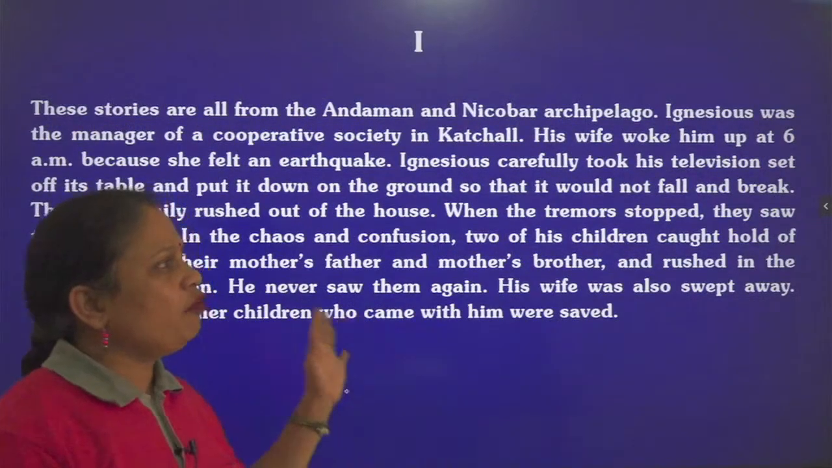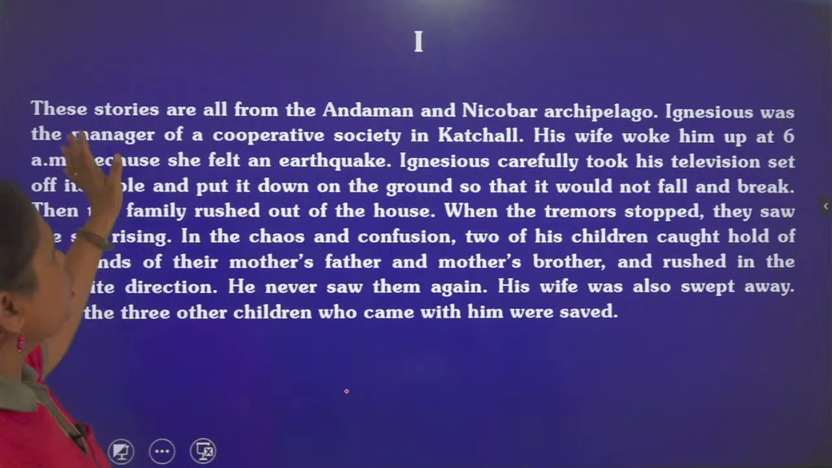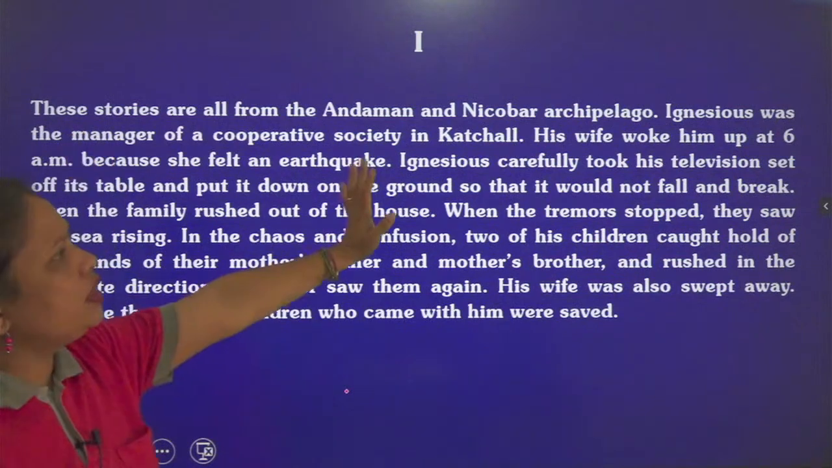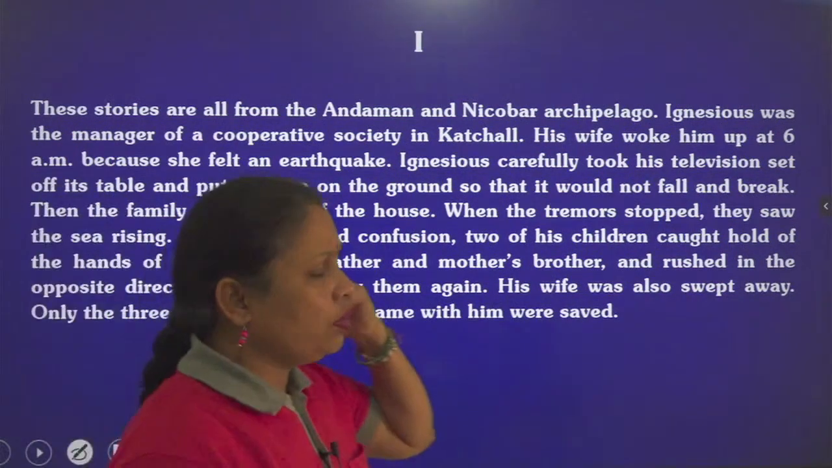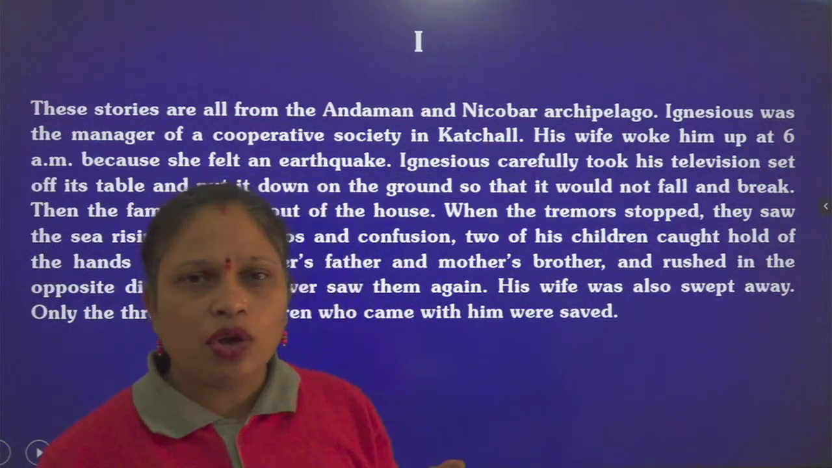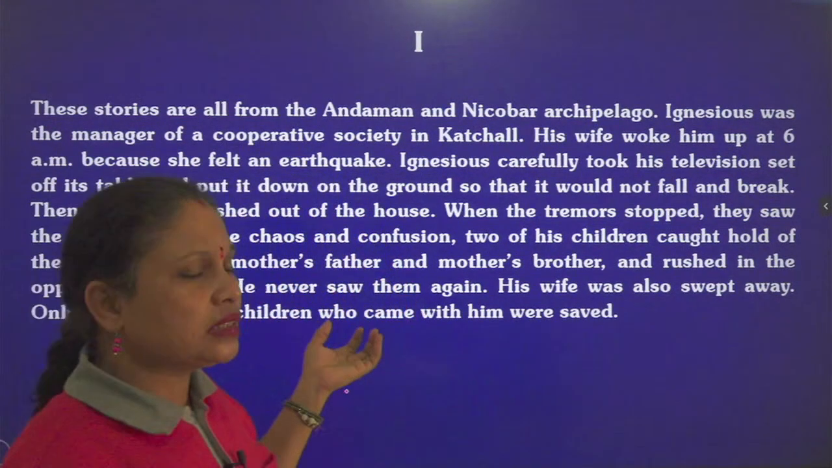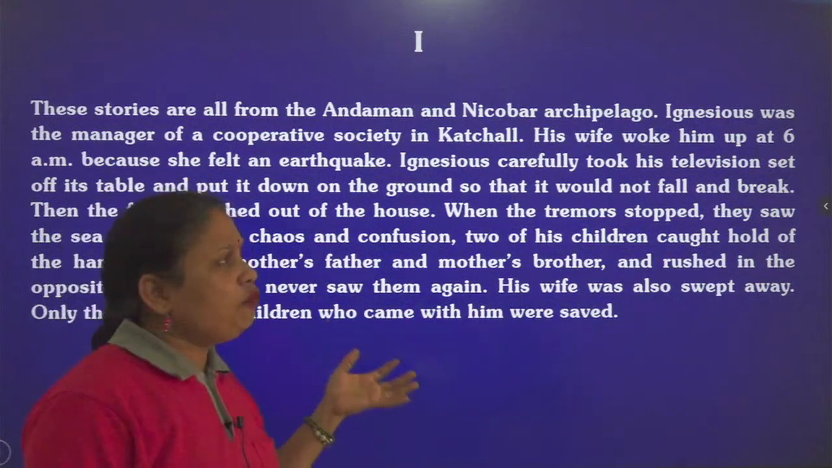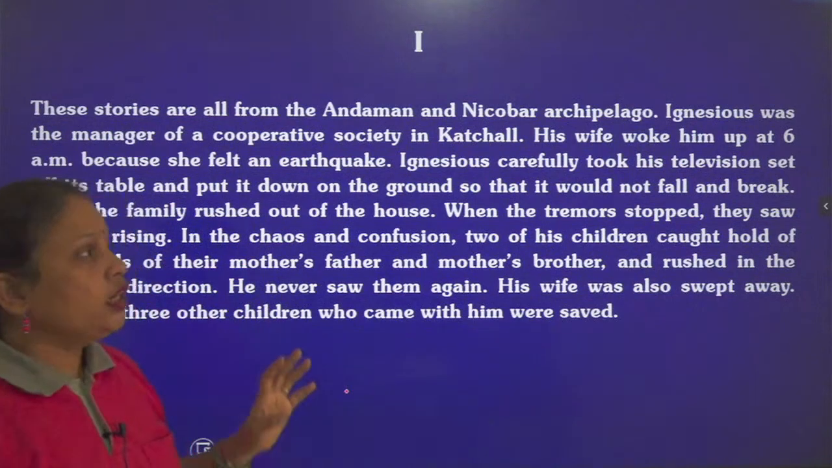So here we have a few of the stories. Very first story we will see here. These stories are all from the Andaman and Nicobar archipelago. So we have discussed what an archipelago is. This is a group of islands. So the stories which are discussed here are from the Andaman Nicobar island groups. So what is given here?